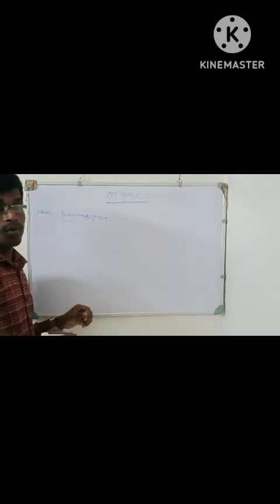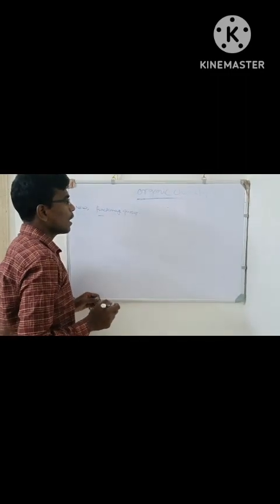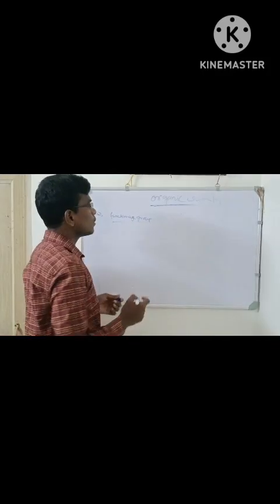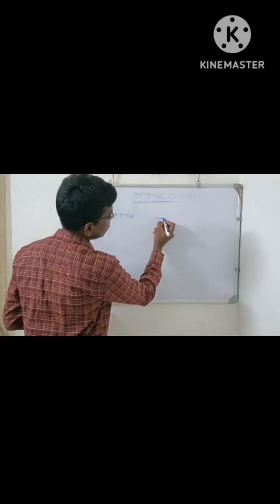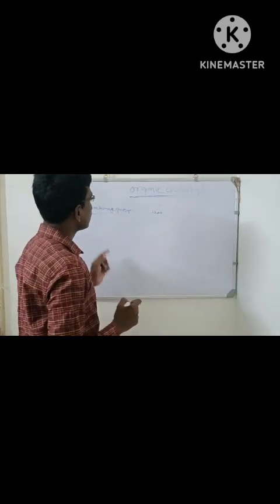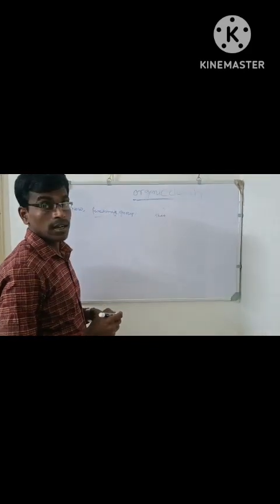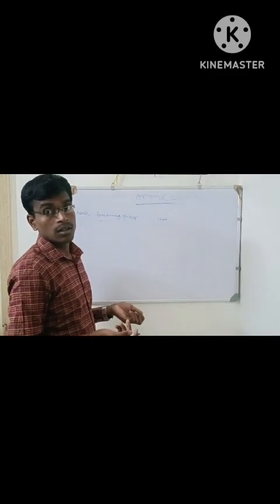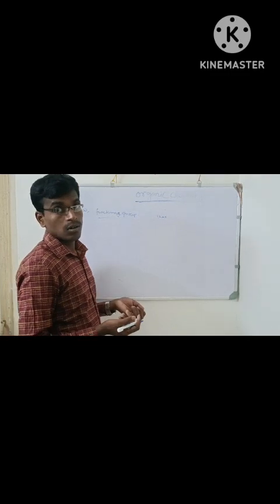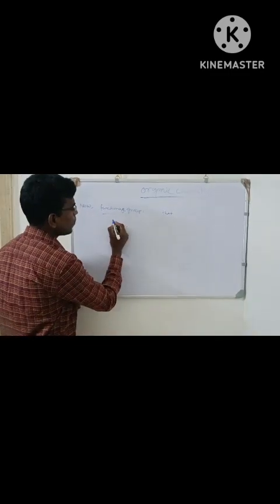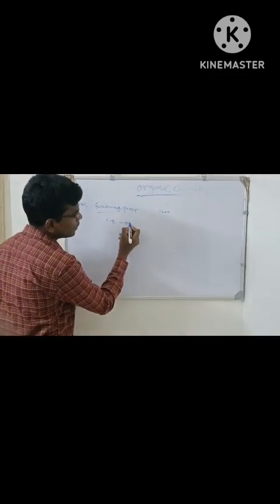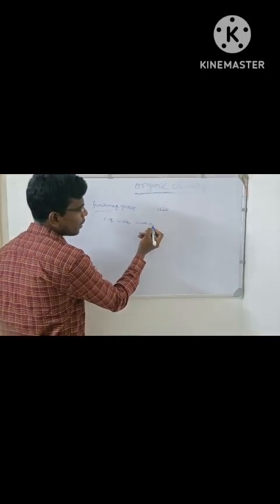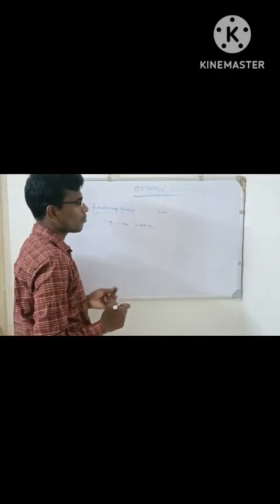A functional group is an atom or group of atoms whose spatial arrangement determines the chemical property of the compound. As for example, OH means alcohol group, C double bond O, OH means carboxylic acid group.